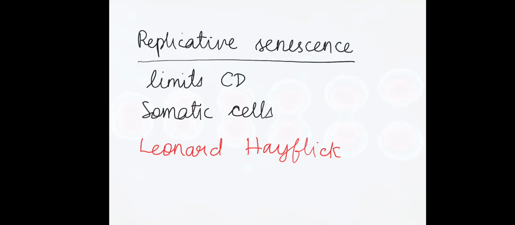The number of mitoses a cell is capable of undergoing in tissue culture before it stops dividing is termed the Hayflick limit.